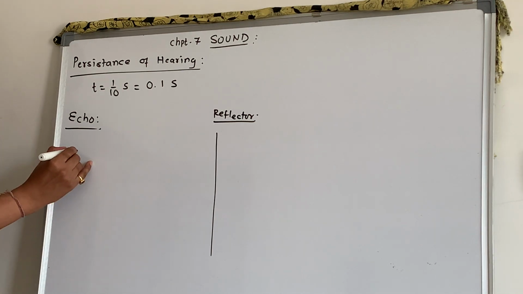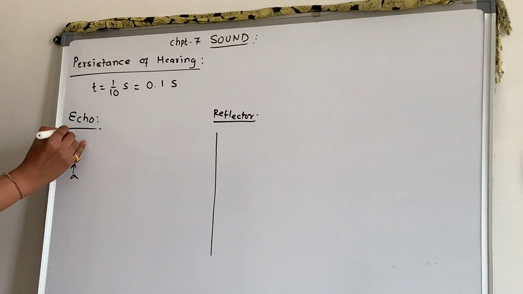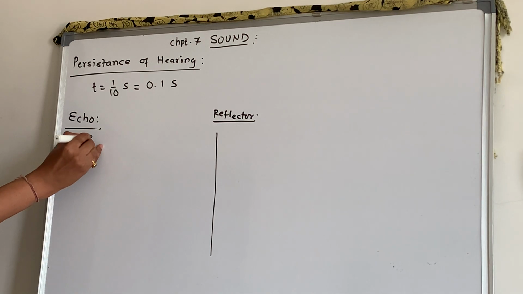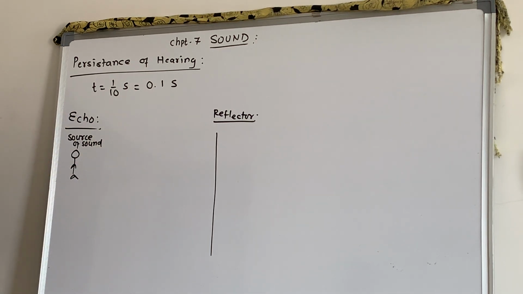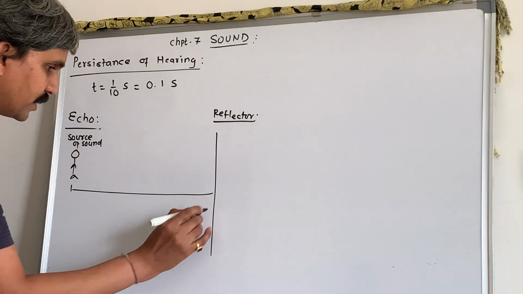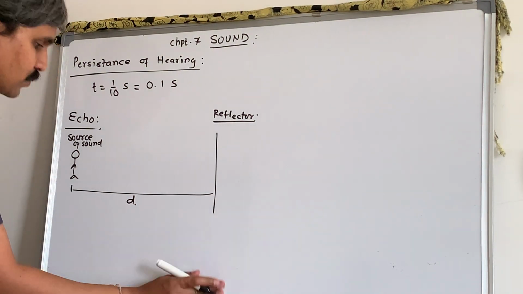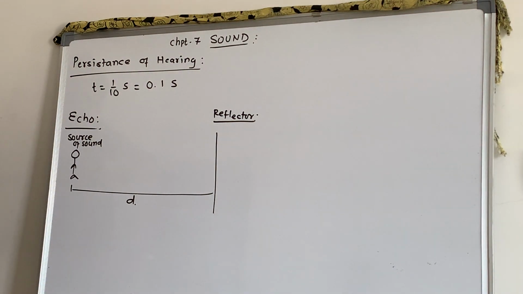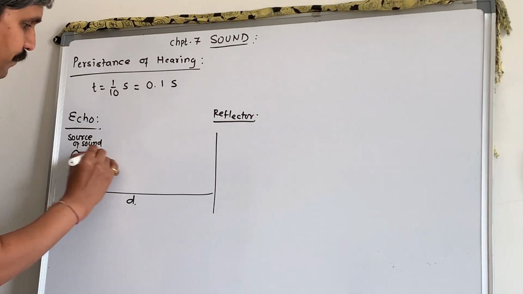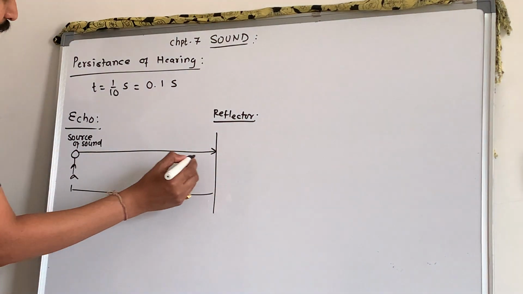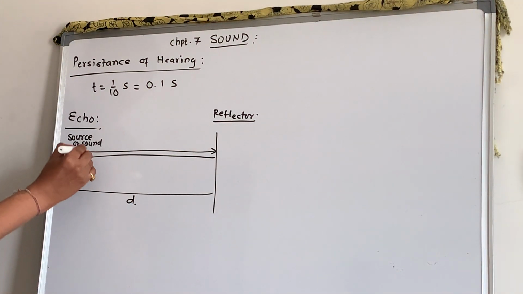Here is the source of sound and the detector, and let the distance between these two be d. Sound is produced from here, it passes through this medium, and again comes back to this point.